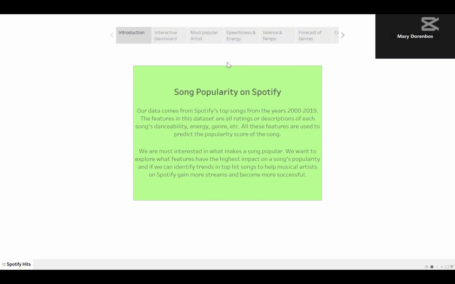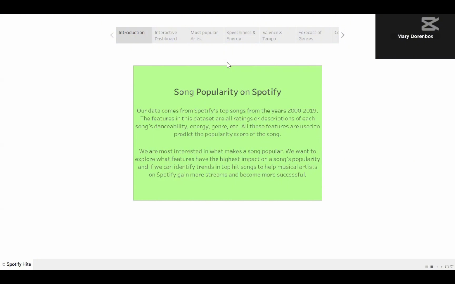So for our project, we did a data set that comes from Spotify. We found our data set on Kaggle, and it's titled Top Hits, Spotify from 2000 to 2019. The data consists of 18 columns and almost 2,000 unique data points that just describe the audio statistics from the most popular hits on Spotify from the years of 2000 to 2019. We have attributes that are in text, numeric, and binary, and then our target feature is the popularity score.